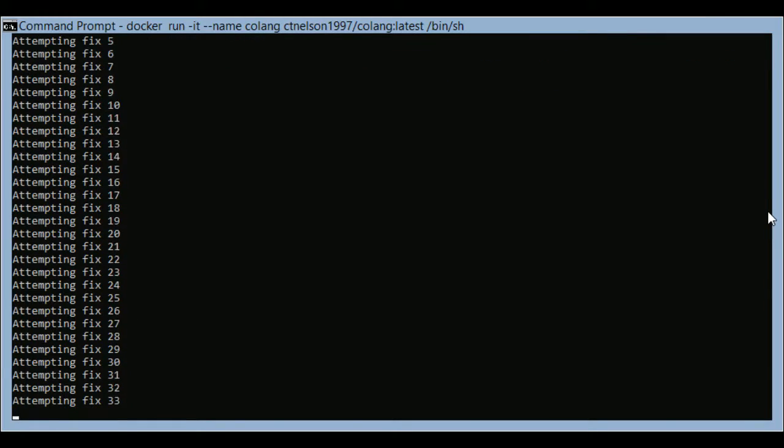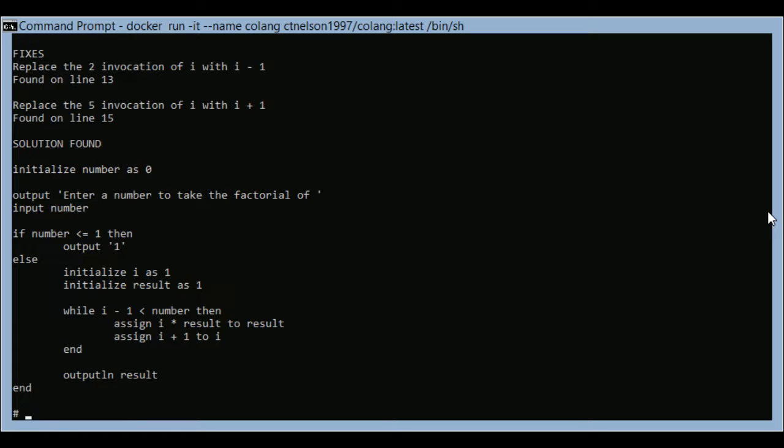And you'll see some of these take longer than the others, and that's because of the way the fix is created. But for this particular solution, I believe it happens at fix 80 where it finds the correct solution. And once it does, it prints out all the steps it took to make that solution work, as well as what the code looks like. So here we see that it found the fixes of replacing the second and fifth invocation of the variable I, and then this is the solution code here. So now we see this is correctly incrementing, and this is the correct condition for that while loop.